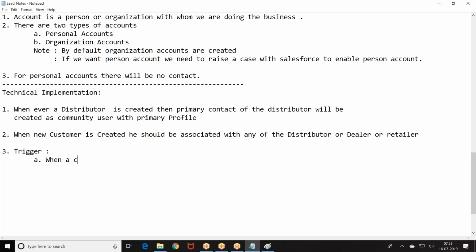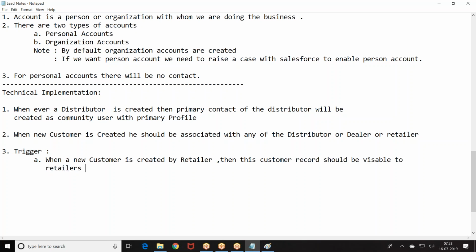When a new customer is created, this customer record should be visible to the retailer's owner.